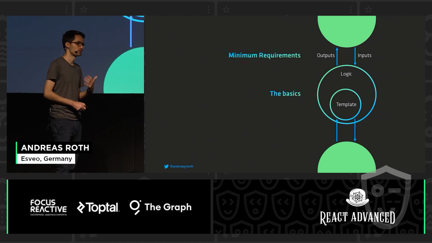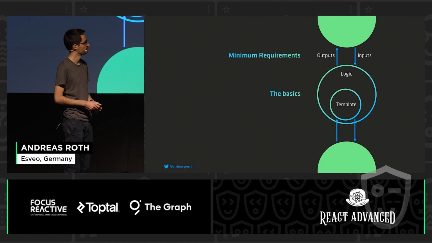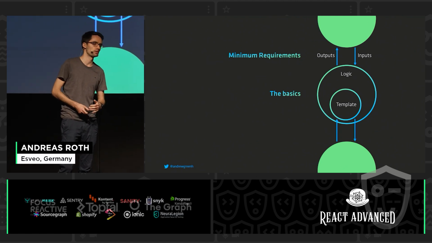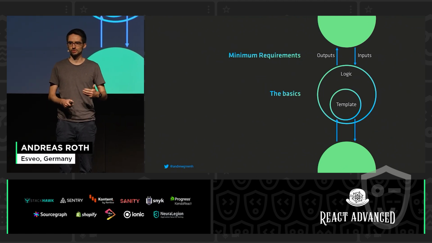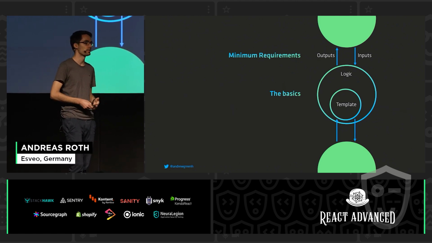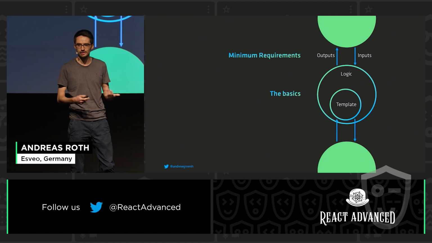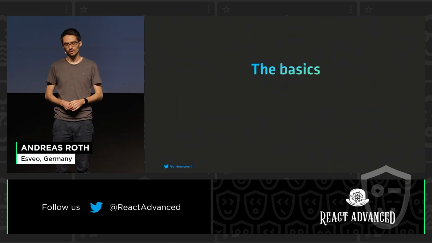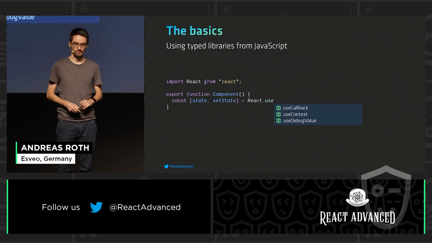The minimum requirement to really be able to help us as developers is when the boundaries between components are typed as well. So the inputs, the data that is flowing into our components, and the output, the events that flow out of it, they have to be type safe as well to really bring us any benefits. But let's start with the basics.